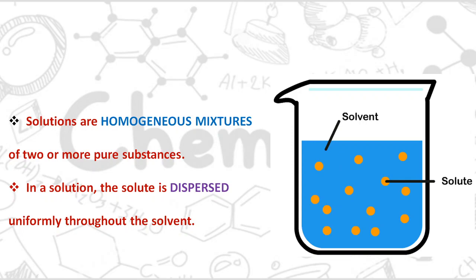Now this solvent, जो ज़्यादा मात्रा में रहेगा, that will decide what will be the state of the solution. मतलब solvent ये decide करेगा कि जो हमारा solution है उसका state क्या होगा. अगर solvent ज़्यादा है और वो अगर solid में है, then our mixture will be a solid.